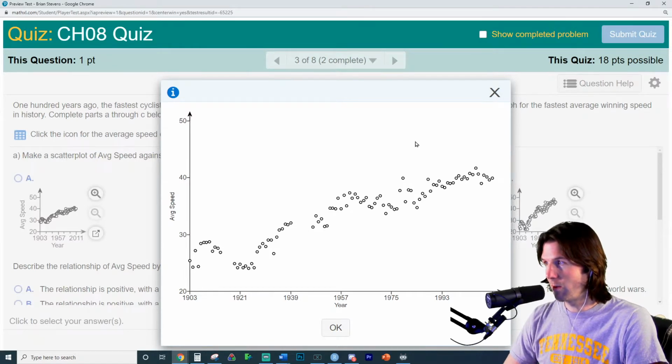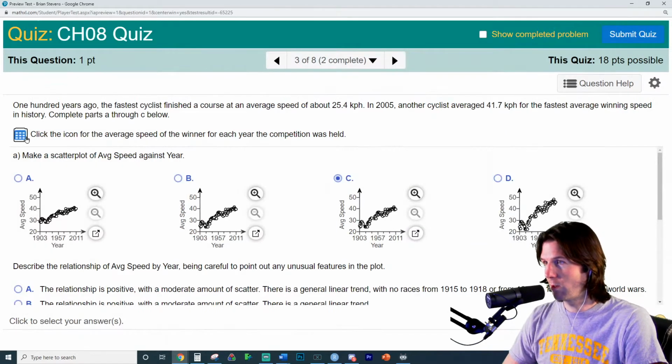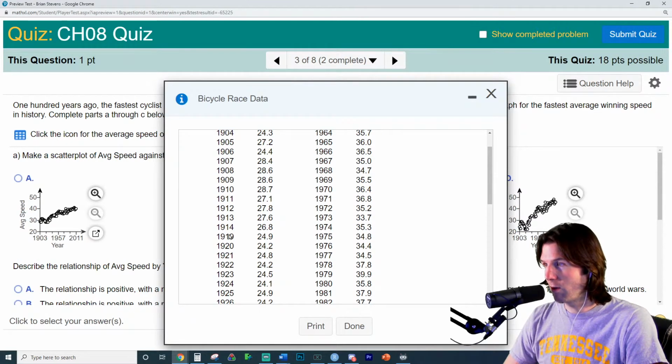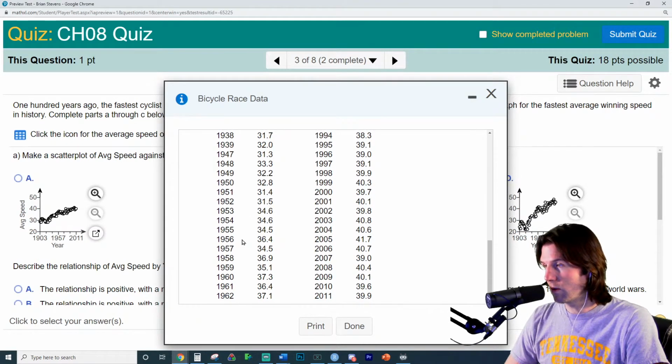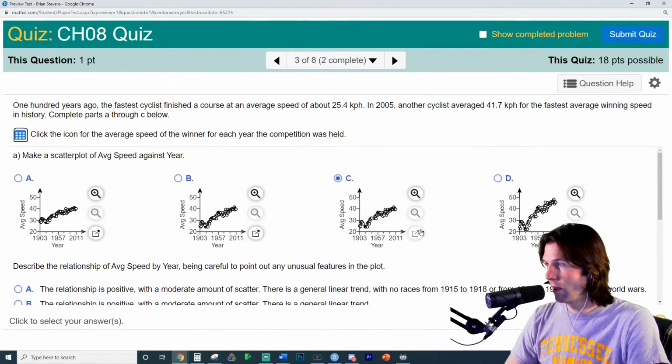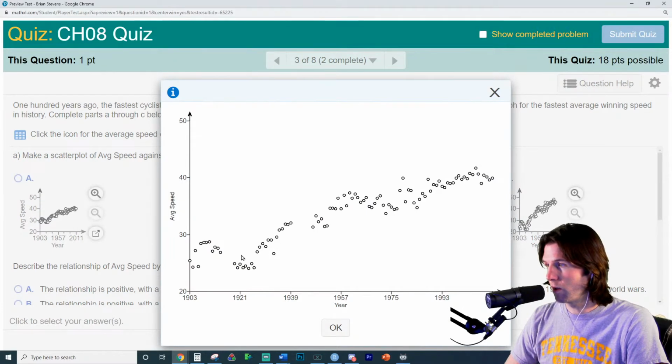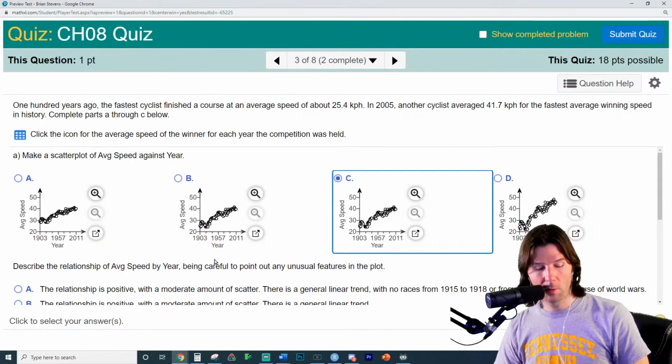So these are missing data points. You can observe this by seeing there's no data for 1913 to 1918, and also no data for 1940 to 1946. And when you look at the graphic, you should see those periods of no data. So now we've identified the right graphic.